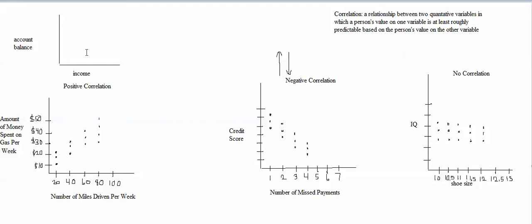But that might not be true for a lot of people, because it also depends on how much money you're saving. If you have a person who's making a lot of money, but they spend a lot of money, then that person will have a low account balance even though they have a high income. So let's look at what this type of scatter plot might look like if we recorded the data.